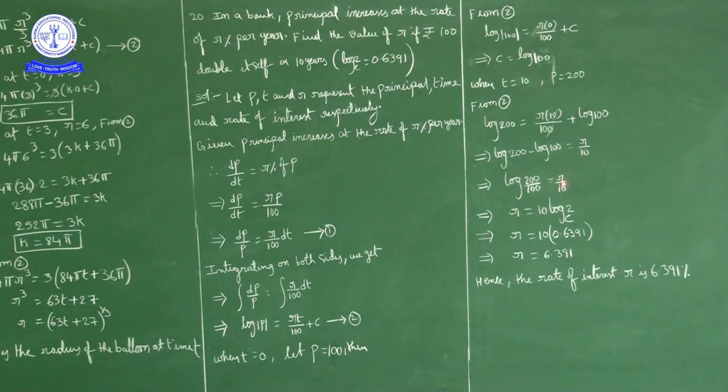So log 2 is equal to r by 10, r is equal to 10 times log 2 to the base e. Already given in the problem, log 2 to the base e is 0.6391. Substituting 0.6391, the r value is 6.391. So the rate of interest is 6.391%. Okay, up to here we will conclude. Remaining problems we will discuss in the next session. Thank you.